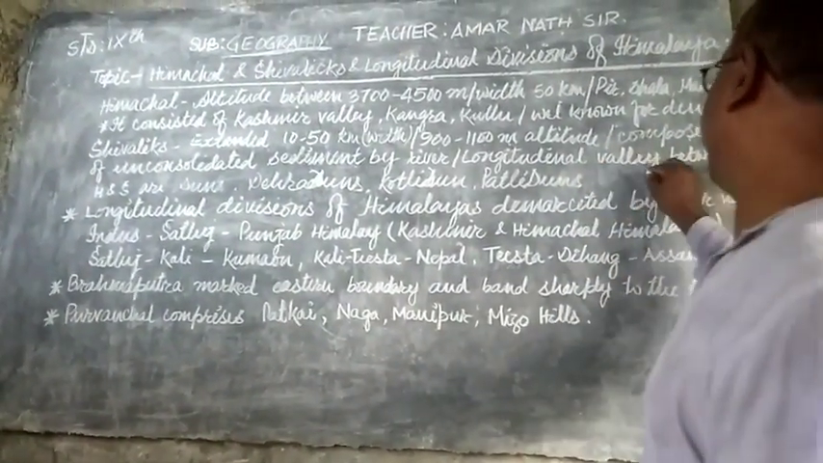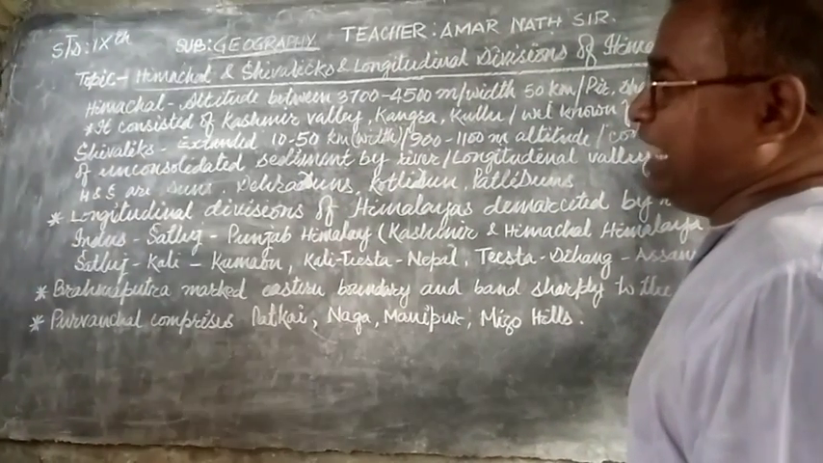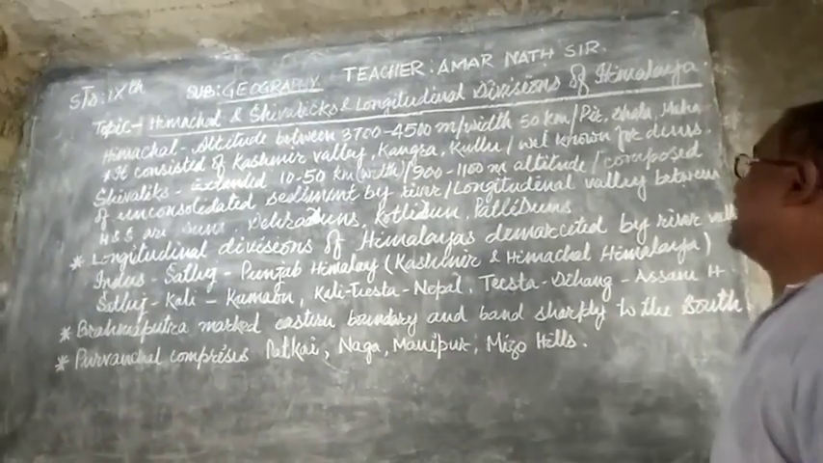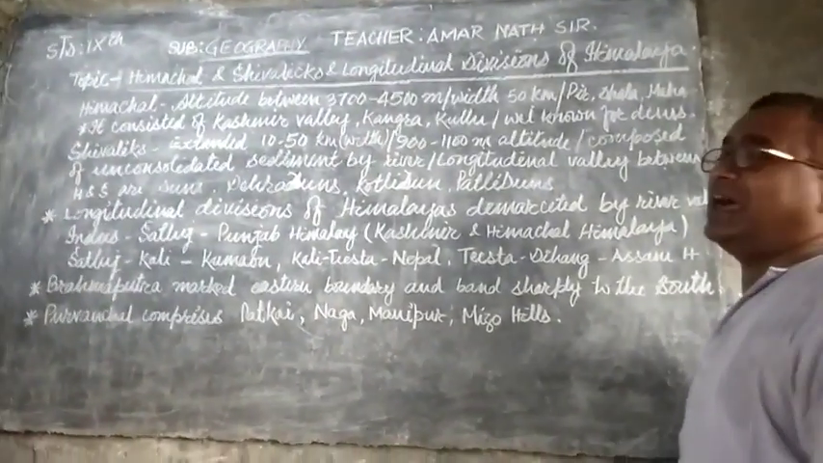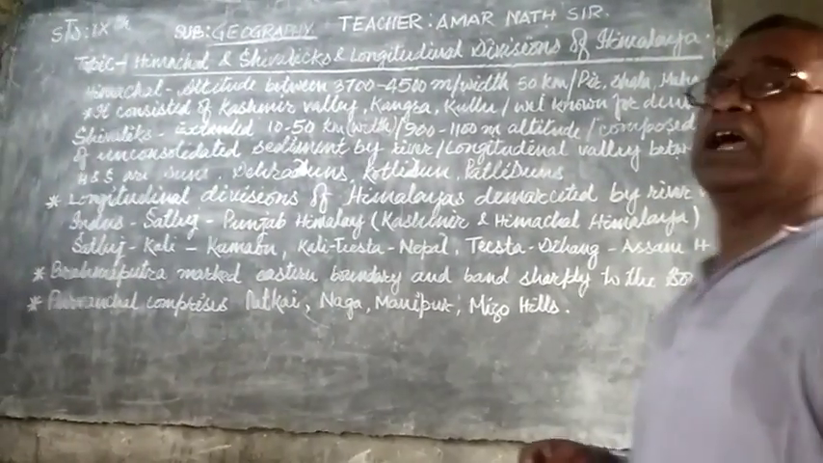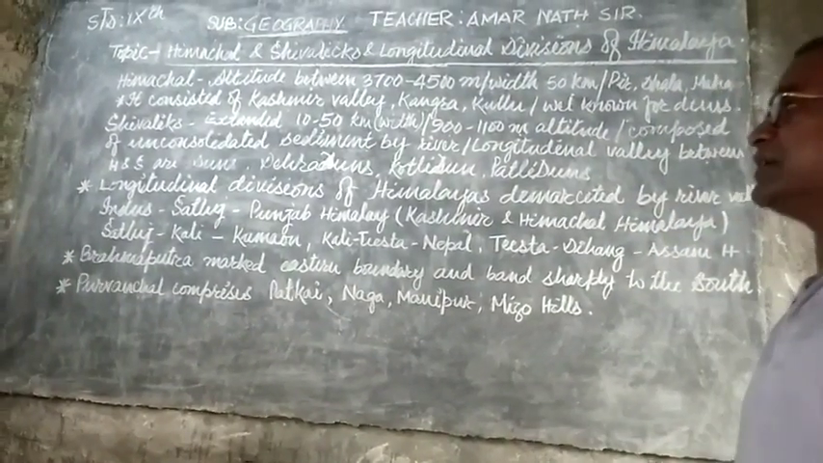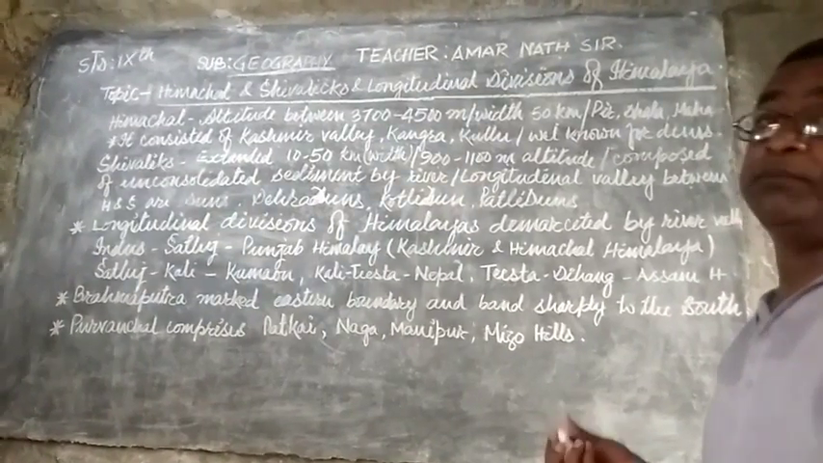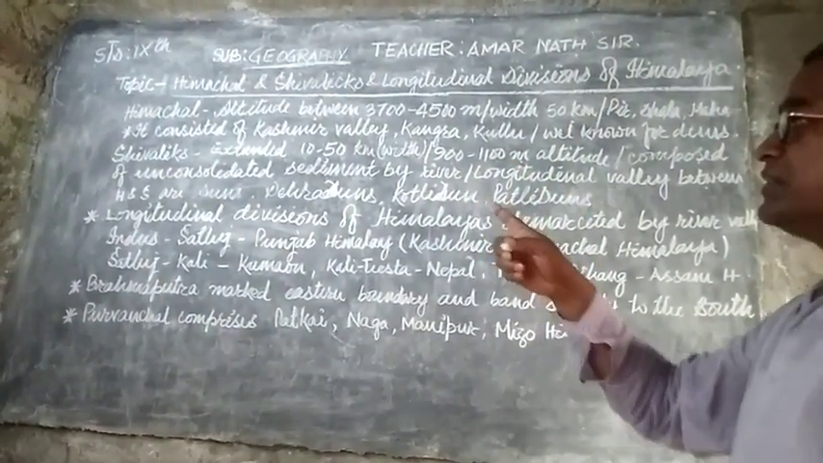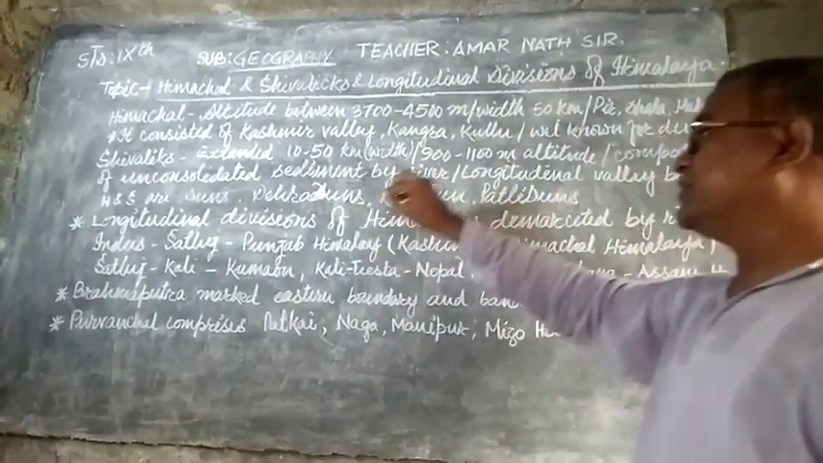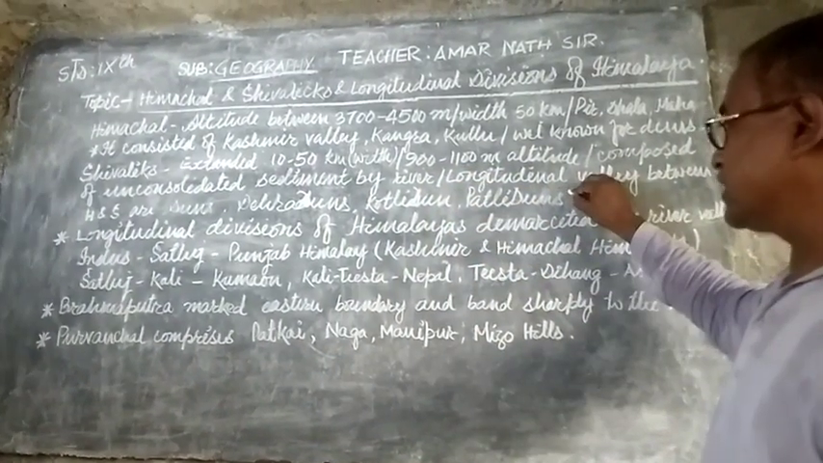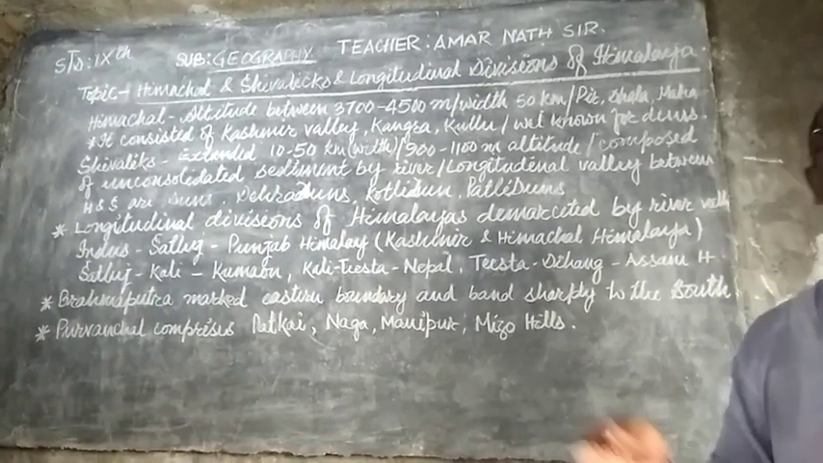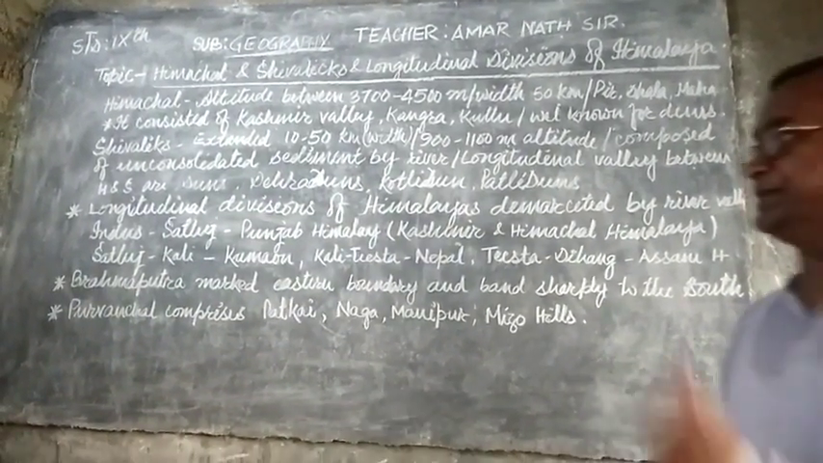The longitudinal valleys lie between the Himachal and Shivalik. Between Himachal and Shivalik, many longitudinal valleys are situated, and they are considered dunes. As you already understood, different dunes are famous in our country, such as the Dehra Dun, Kotli Dun and Patli Dun. All of these are dunes. Dunes are actually low land between two mountain ranges.